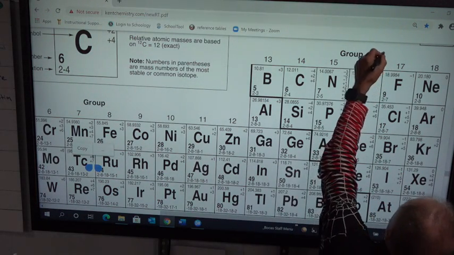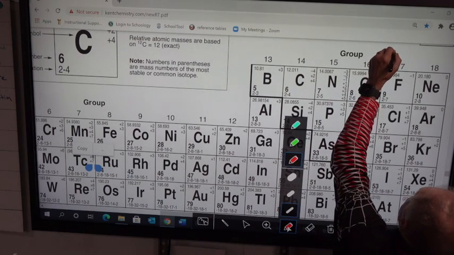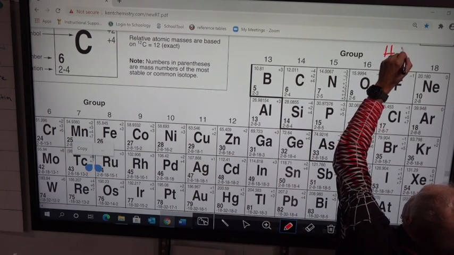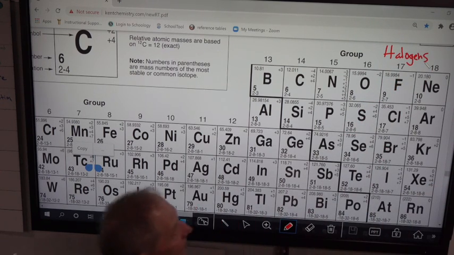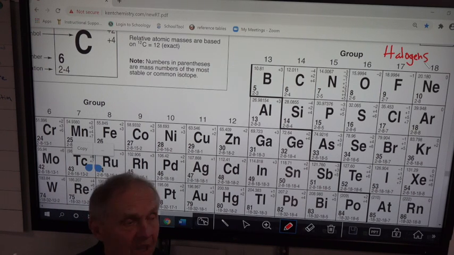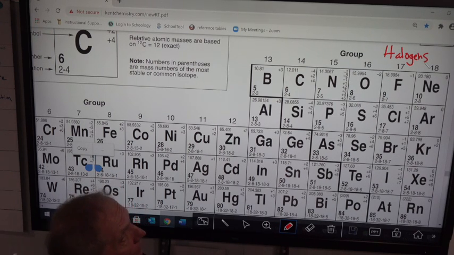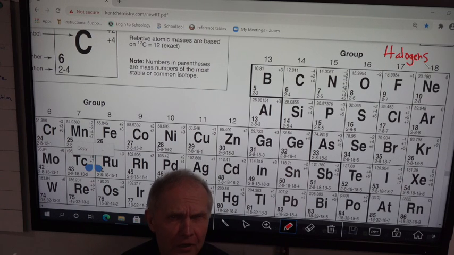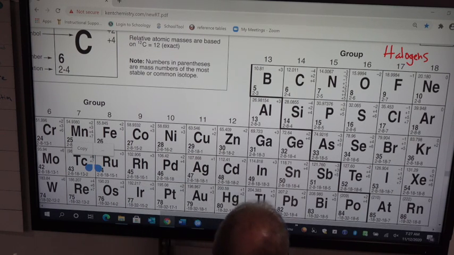Group 17, they are called the halogens. And I'm sure you may have heard halogen headlamps. They have halogen gas in them, and they're pretty bright. Okay? Also, the halogens, I call it the antiseptic group because they help kill bacteria. All right? All right, let's look at these.